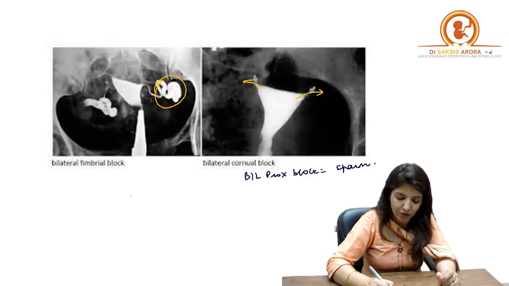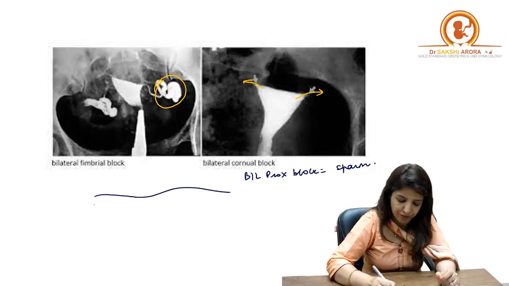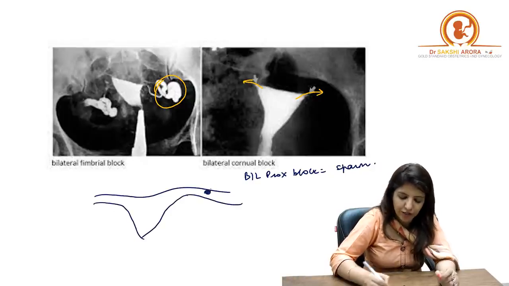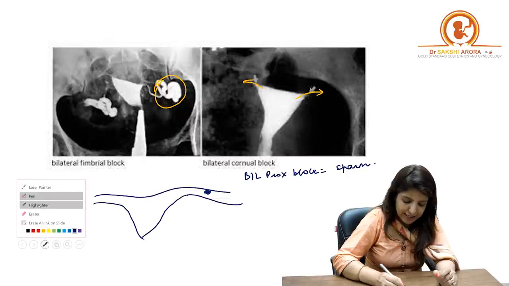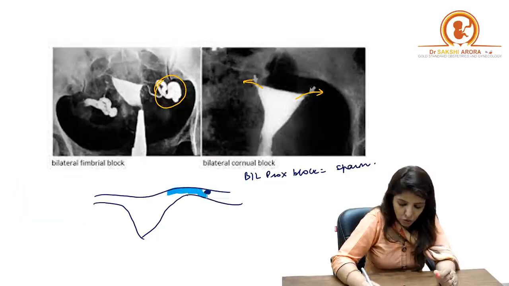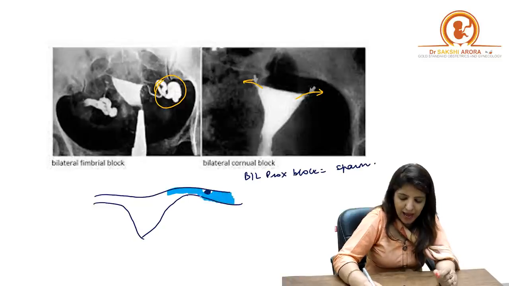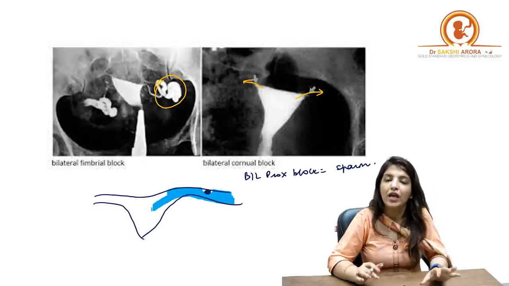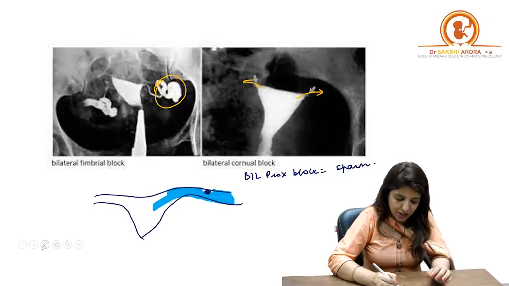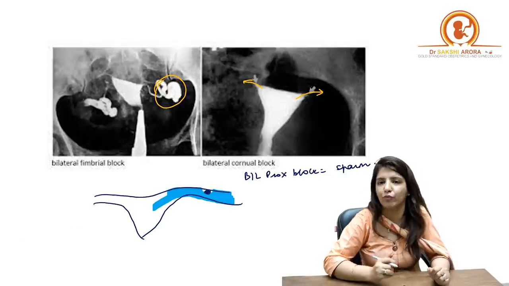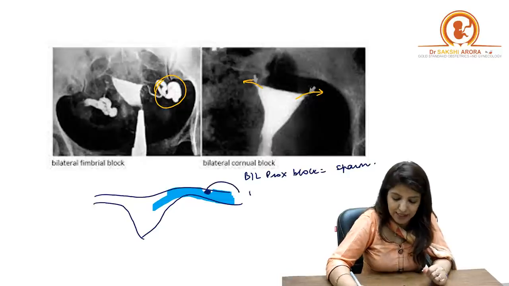Now suppose if it is a tubal polyp, right? So suppose if there is a polyp over here. Now if there is a polyp and if I pass a dye, what is going to happen? The dye is going to go around the polyp and inside the tube. So now when you get an HSG, the dye will be everywhere except where the polyp was, and this will be seen as a filling defect.